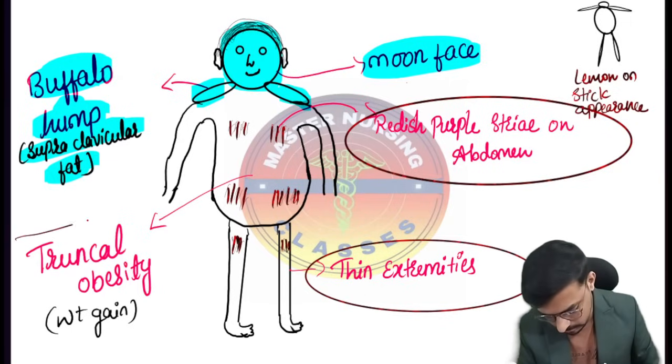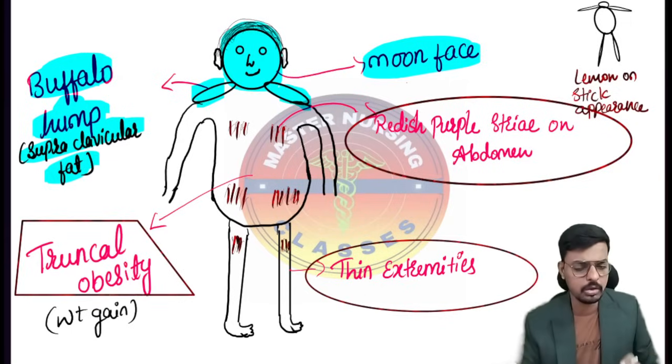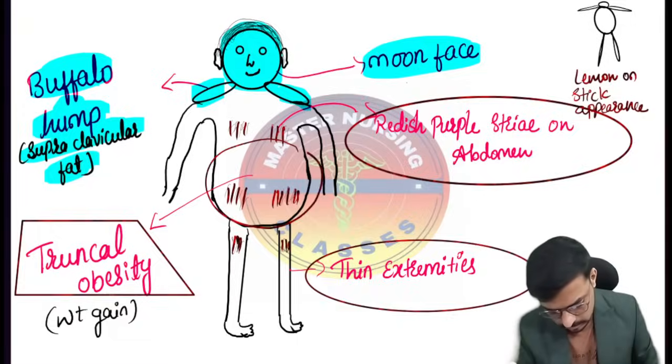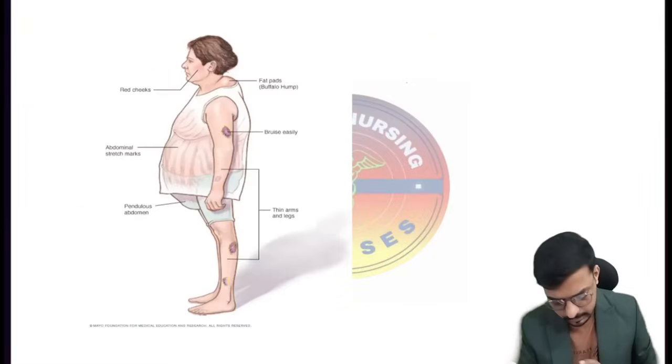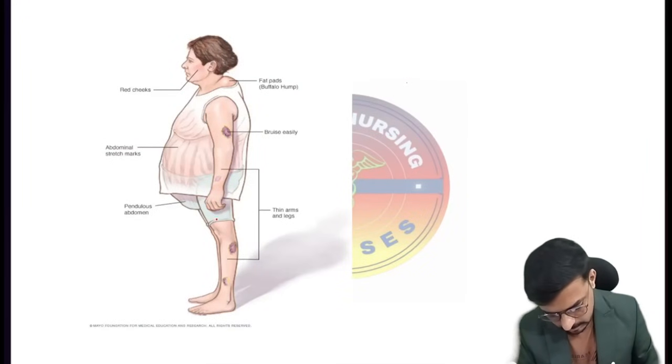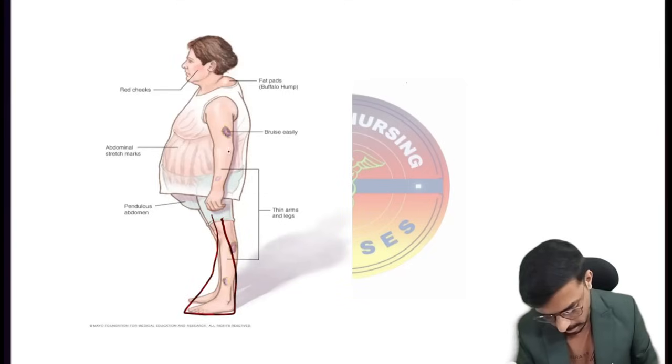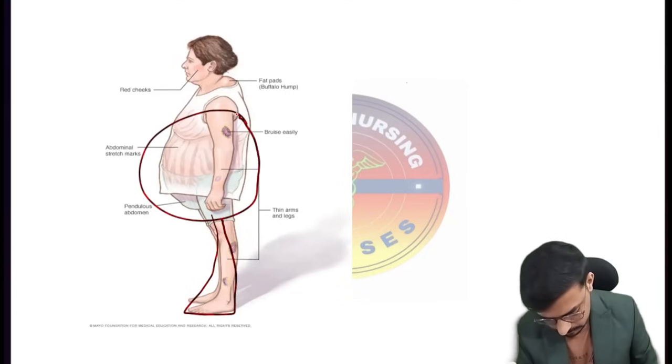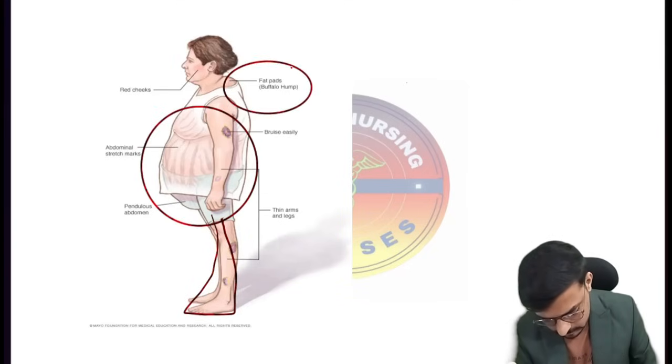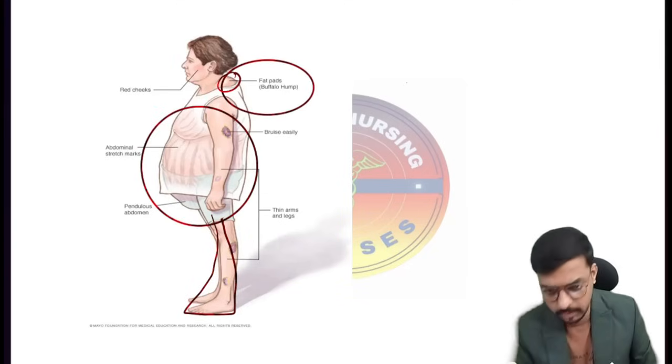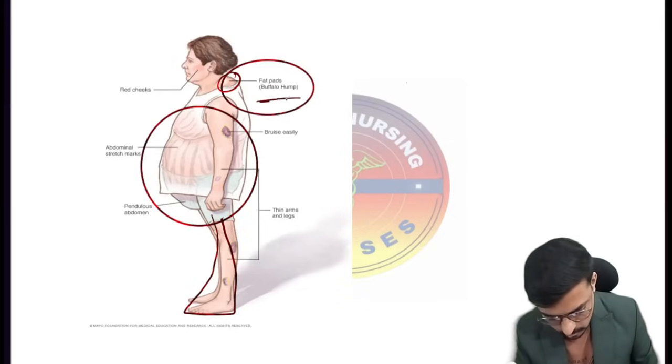And there is truncal obesity also. That is what we call an accumulation of fat around the abdomen only. So this is the truncal obesity. Overall he will look like this: thin extremities, a very big abdomen and the buffalo fat pad. Are you able to see the fat pad here? Yes, so this is what we call the buffalo hump.